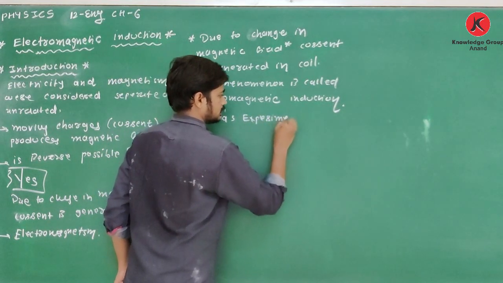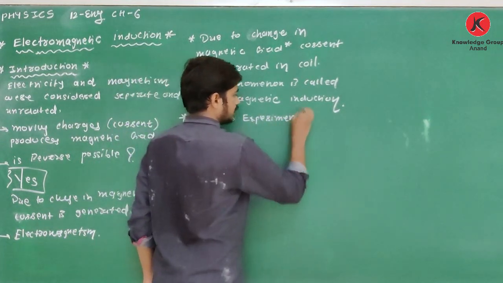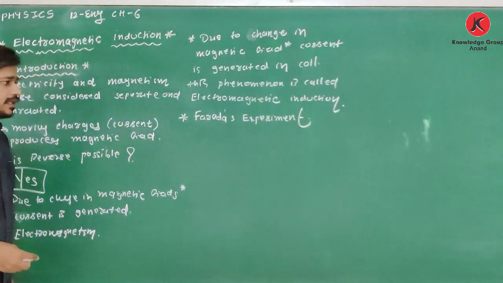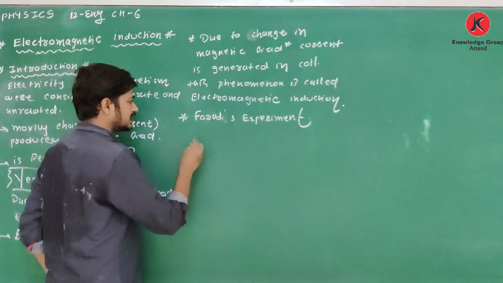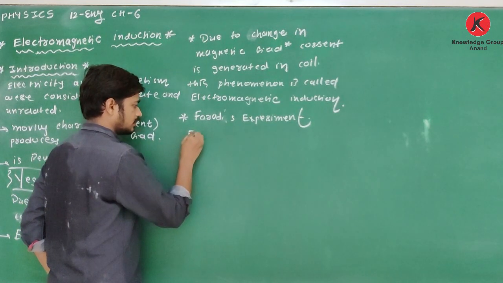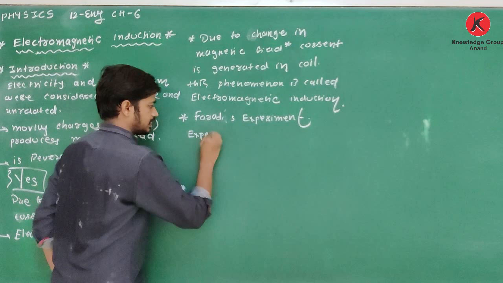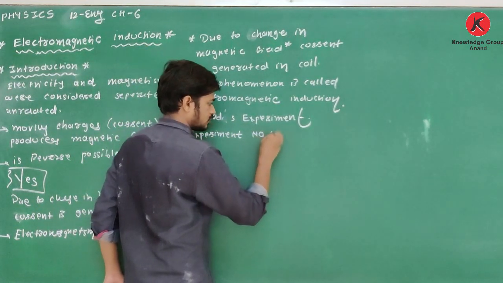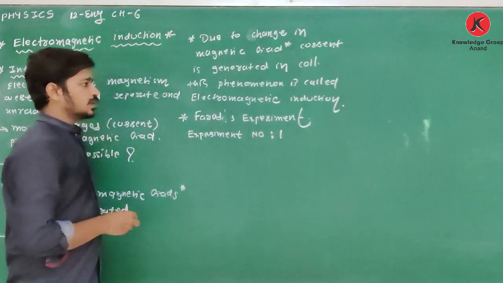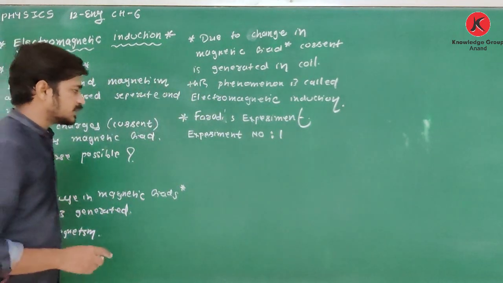Faraday's first experiment, experiment number 1. What is the first experiment?